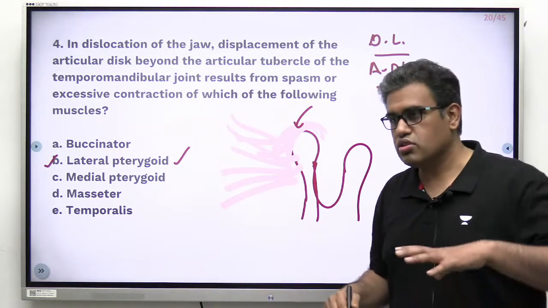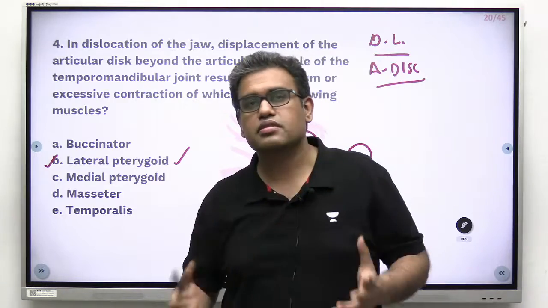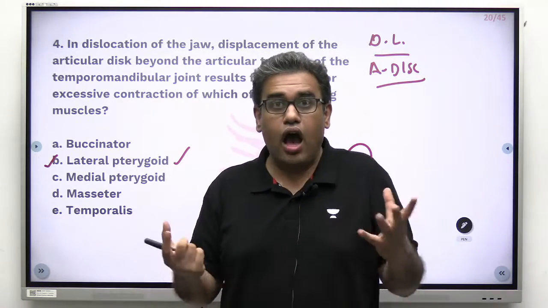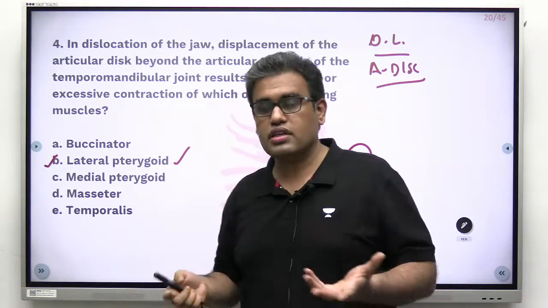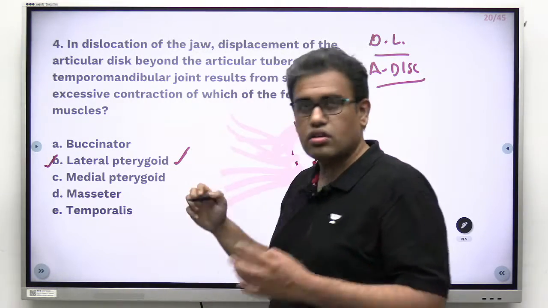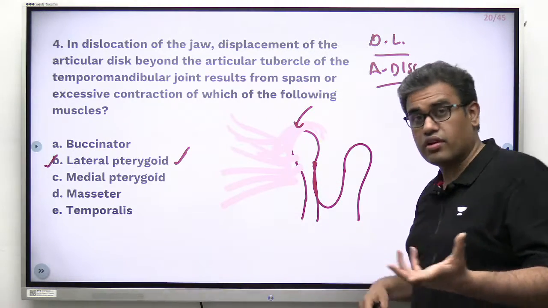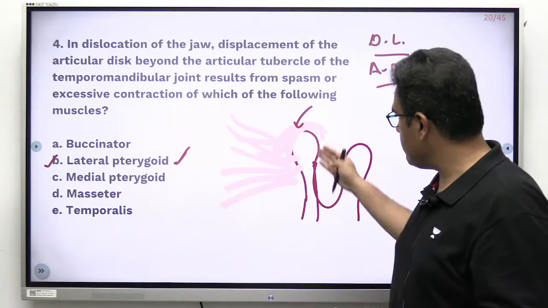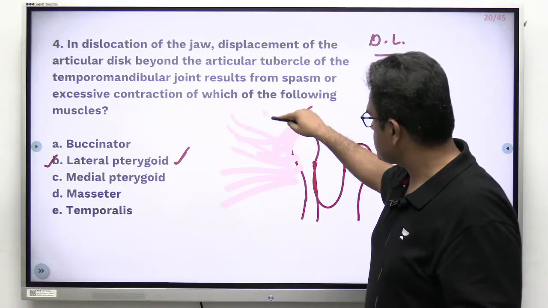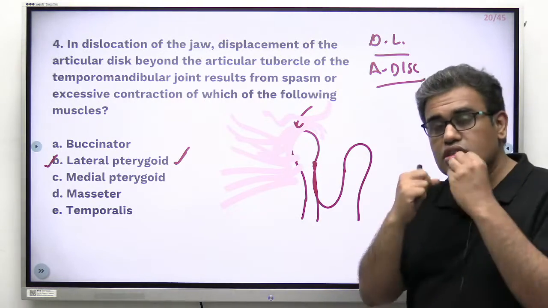Normally dislocation of the jaw happens when we open the jaw in surprise, like when some shocking news comes. Sudden opening of the jaw is a feature of this muscle, so it is a sudden contraction of this muscle. A sudden severe contraction could pull the head of the mandible anterior to the articular tubercle, so it is not coming back. The mouth stays open like this.